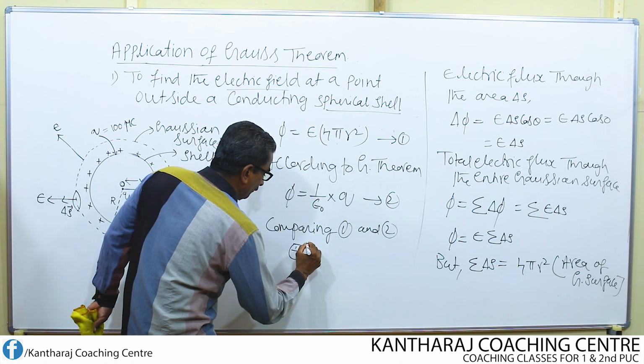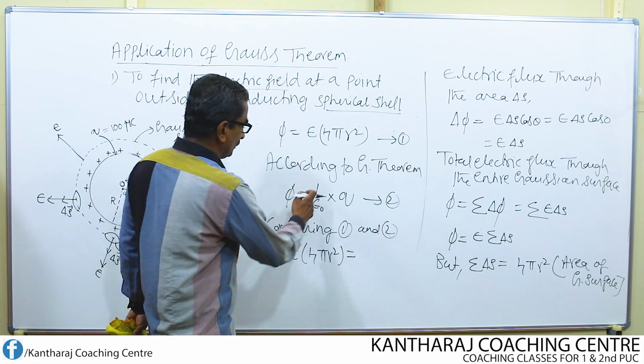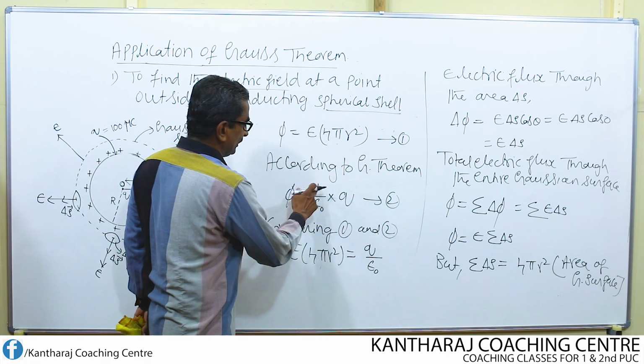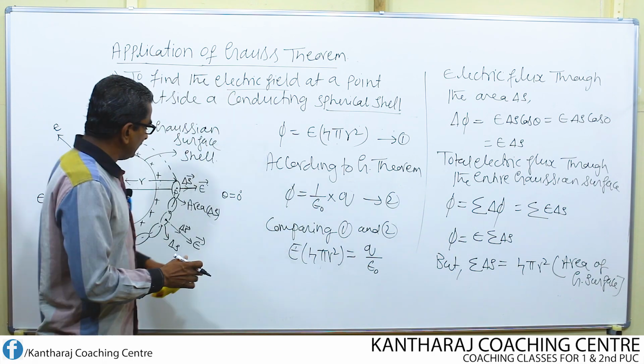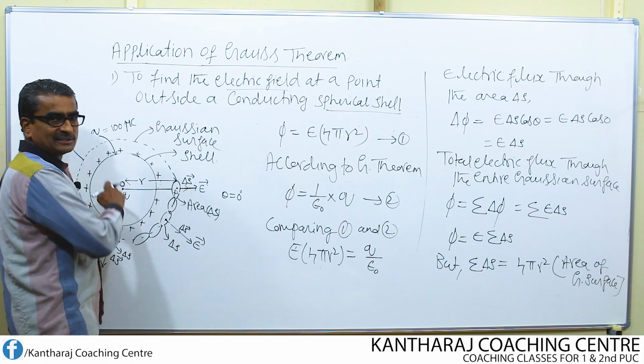E into 4 pi r square is equal to 1 over epsilon naught times Q, that means Q divided by epsilon naught. What do I need? I need to find the electric field at the point P, which remains the same at any point on the Gaussian surface.